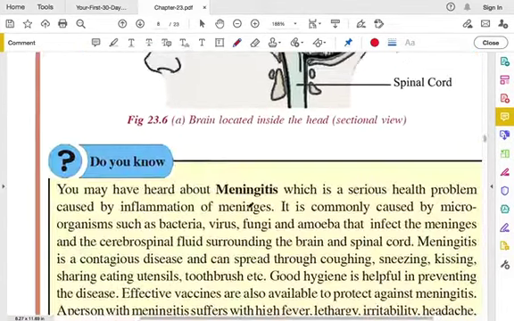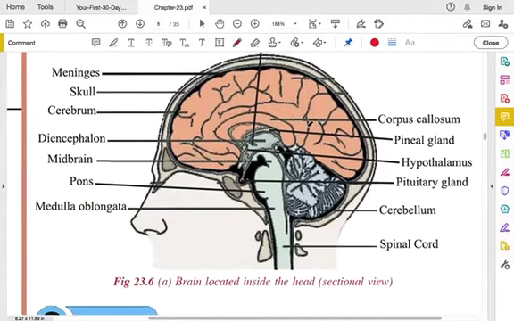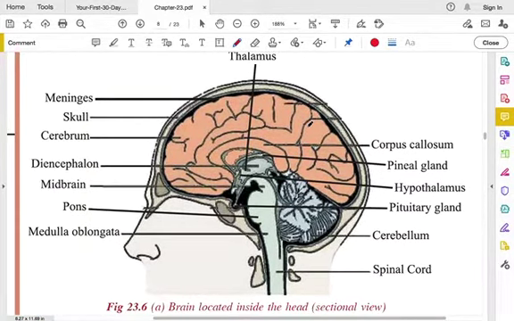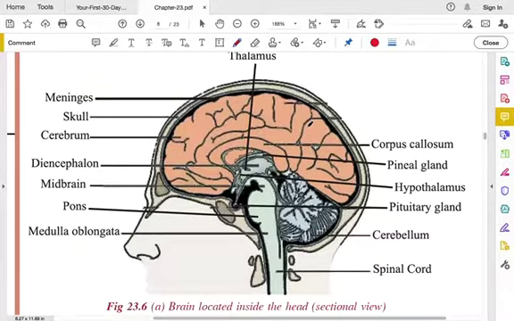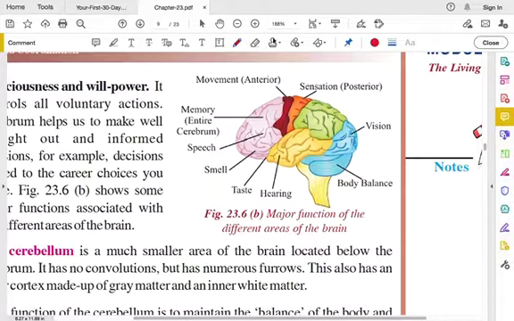So here you can see the structure of the brain, and you have many parts. In the examination they might ask you to draw the diagram of the brain. It's very easy. So you have to draw this one. This diagram, you can practice it. It is easy, inshallah.